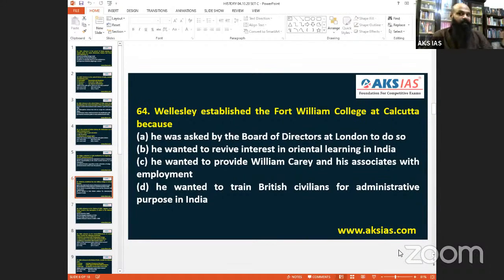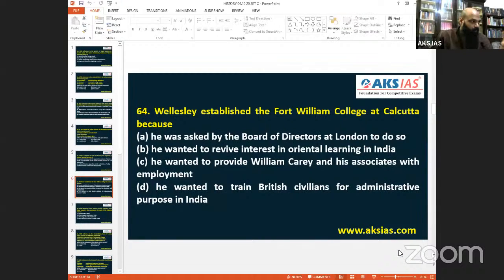William Carey was an Englishman, and his associates were Englishmen with employment. So C is the same. D says he wanted to train British civilians for administrative purpose. We very well know that British administration in India was mostly associated with Indians learning or getting British education. So what is closer to the idea which I told now is the second one, B.